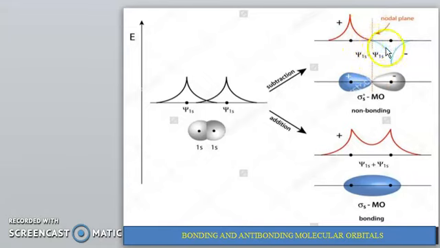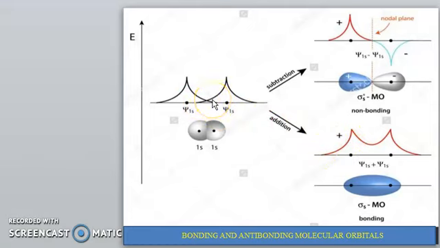This subtraction, psi 1s minus psi 1s, creates the sigma star s molecular orbital. Sigma star means the anti-bonding orbital, with a nodal plane between the two electrons.